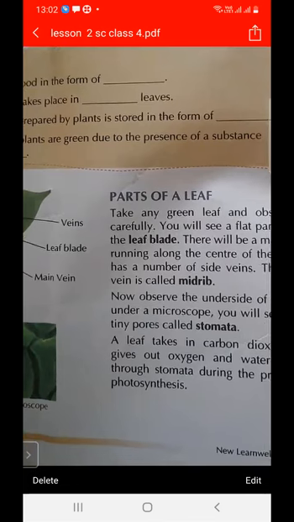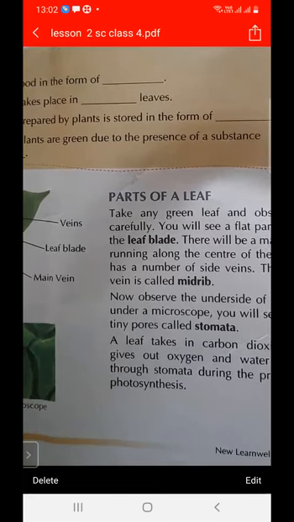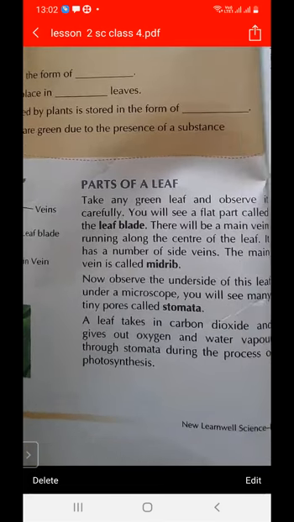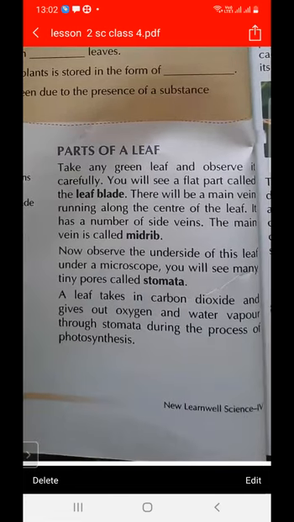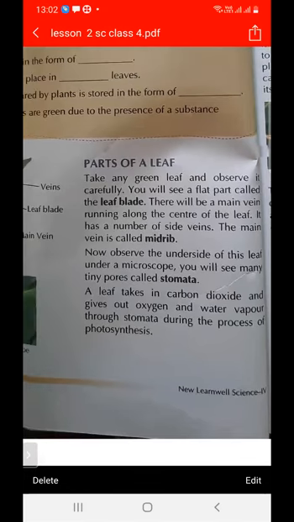And this is the leaf. The flat portion of the leaf is called the leaf blade. In the center there is a line, and this is called the main vein. It has a number of side veins. The main vein is called the midrib.